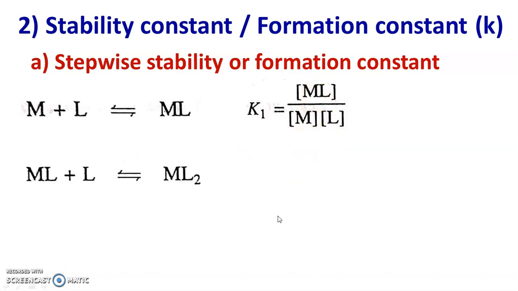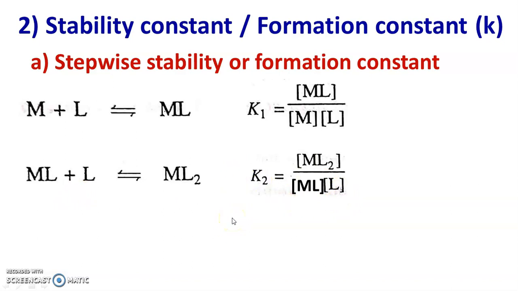Now consider the second step. The ML reacts with second ligand, and now there is a formation of two metal ligand bonds, ML2, and for the second step K2 is equal to concentration of ML2 upon concentration of ML into concentration of L. Now consider the final step.